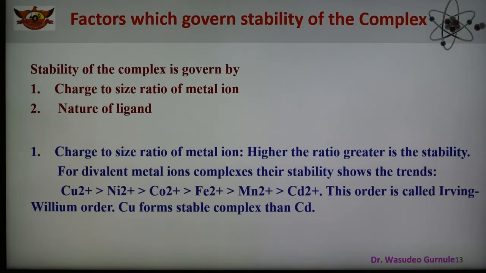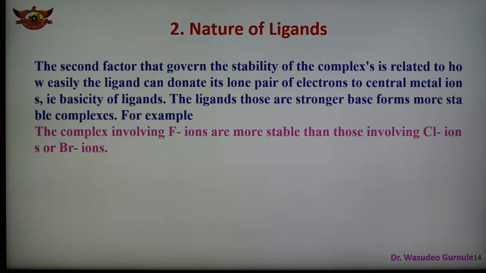And the last point is the nature of ligand, the second important factor in explaining the stability of complexes. The nature of the ligand also affects the stability of the complex.